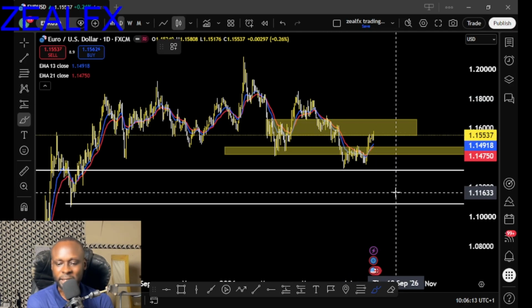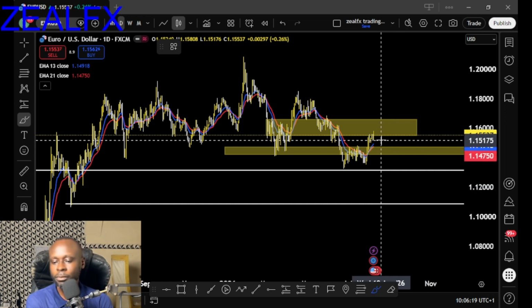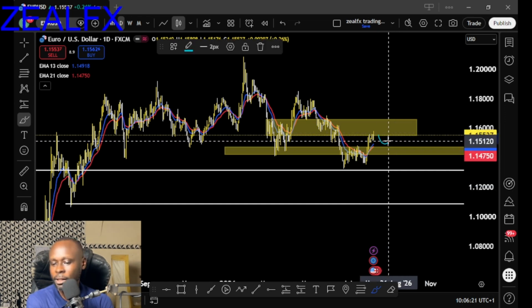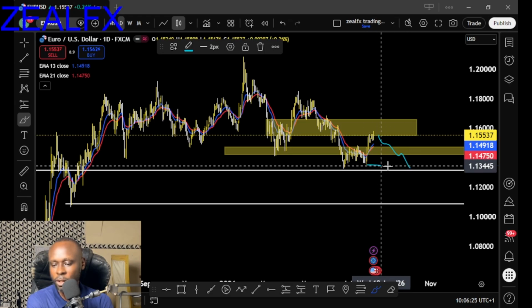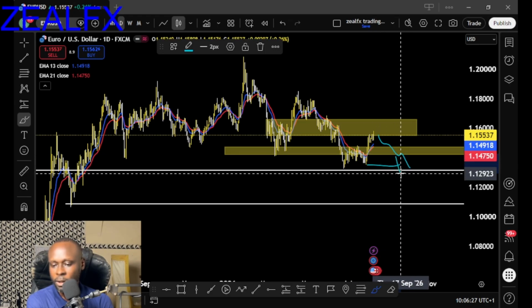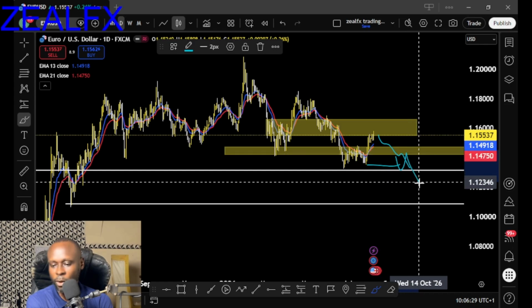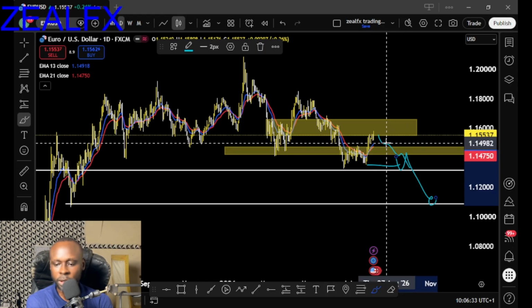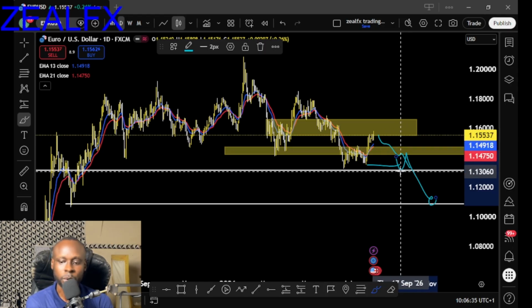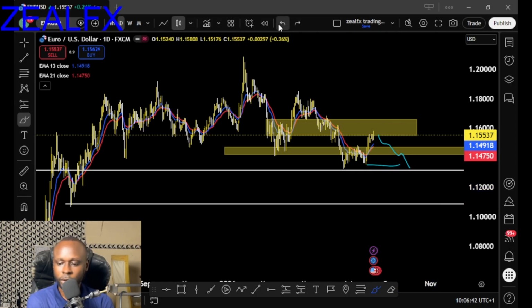For us to join the sell, which is what the weekly is indicating, for us to join the weekly sell, we need a structure of a series of lower highs on the daily time frame. So we need price to take out this low on Euro USD, then retest, then start looking for selling opportunities to this next support area. Once we see a series of lower highs on Euro USD on the daily time frame, I'll be joining the sales.